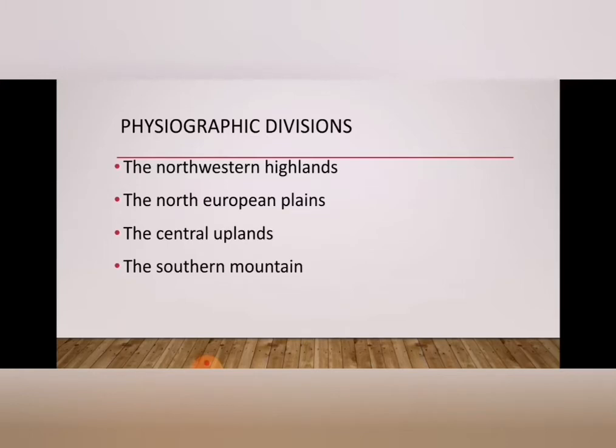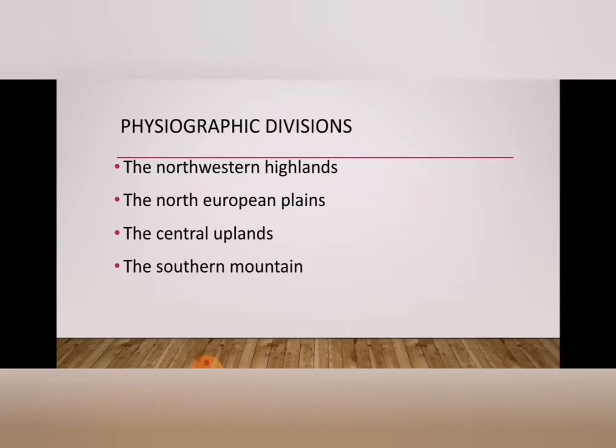The North European plains, the second one, are also called the central lowlands. It extends from the Ural Mountains in the east to the Atlantic coast in the west. It occupies the greater part of Europe.